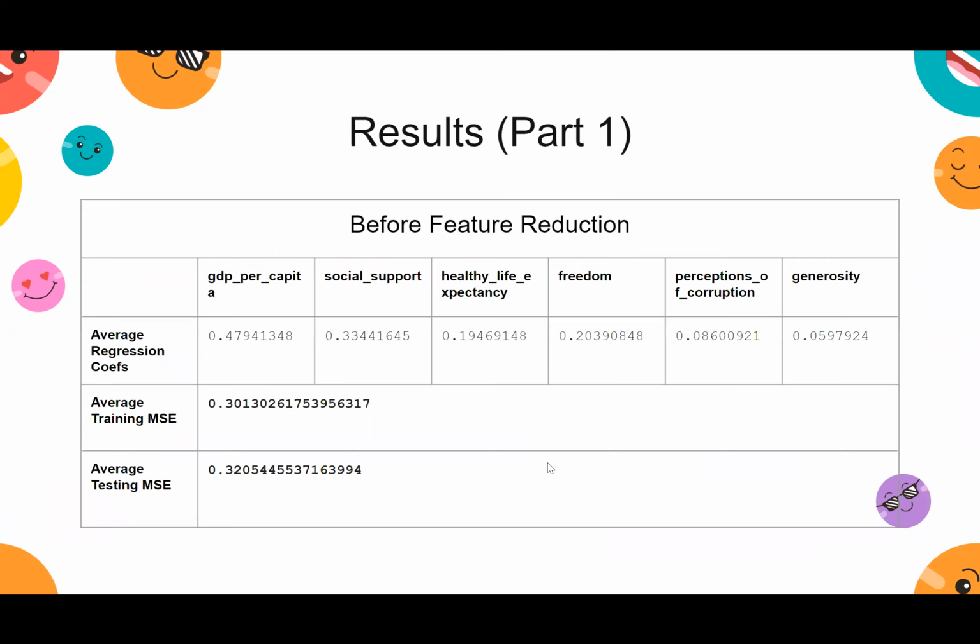All right, so for the results, for the first half of the project, using a linear regression model, we use the whole of the pre-processed data for the training and testing sets. This table shows some of the results of the modeling. The first row here holds the values of the linear regression coefficients for each of the features. We also calculated the average MSE scores over the 4 k-folds for the training and testing sets. Over multiple runs, the MSE scores stayed relatively around 30%.